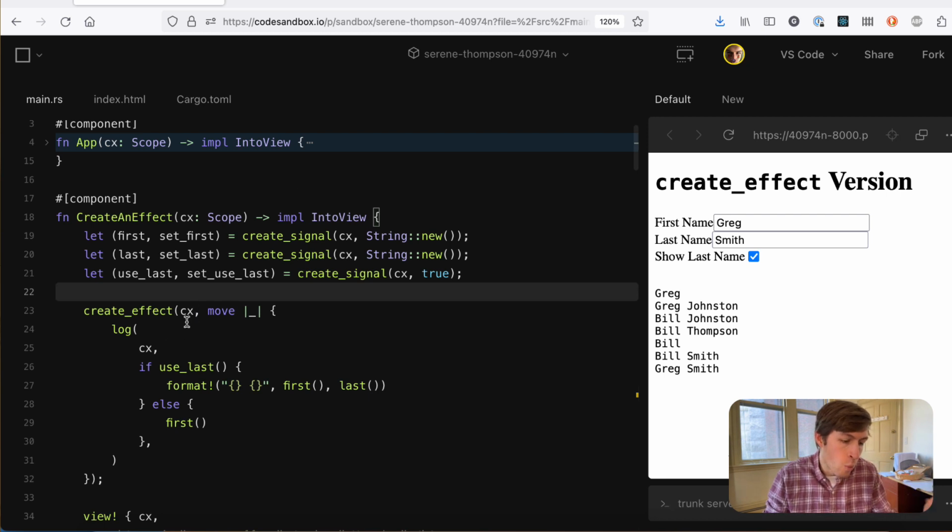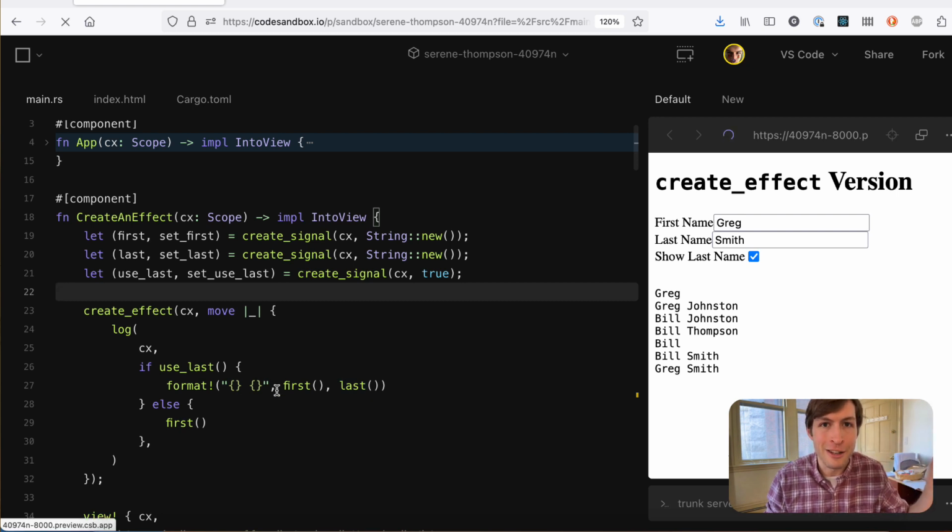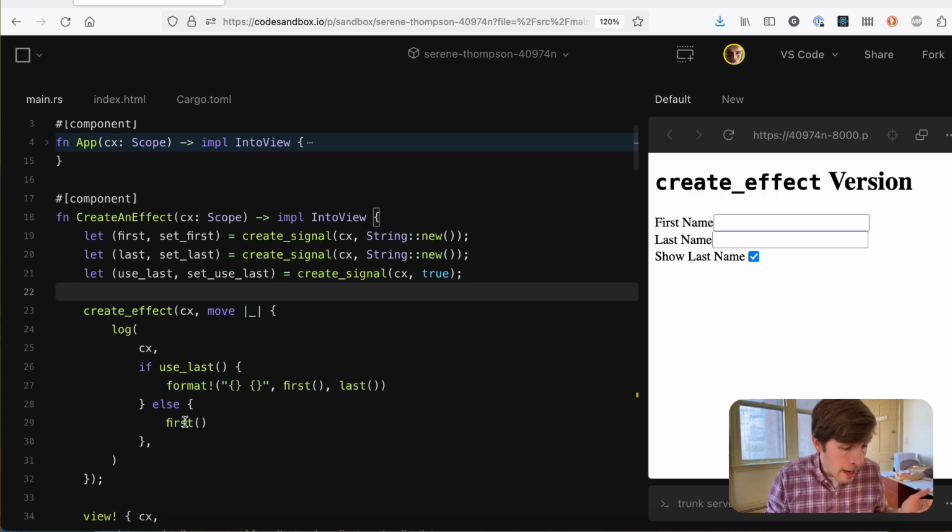And when it runs, it subscribes to any signals that are accessed inside it. So basically it pushes itself onto a stack of running effects. And I just have this code. I'm going to log if useLast is checked. This is a Boolean read signal. Then I'm just going to do a format string, and I'm going to take the first name and the last name, smush them together. This is not good internationalization, I understand. If useLast is not checked, I'm just going to use first name.